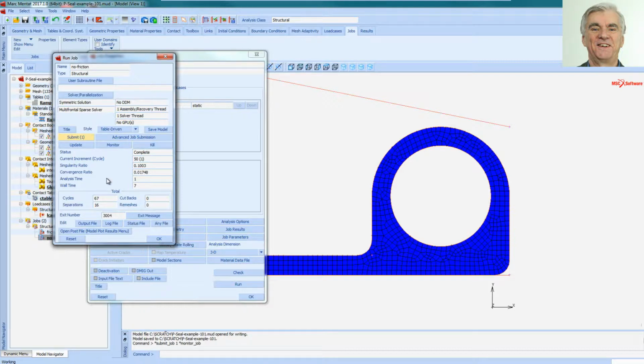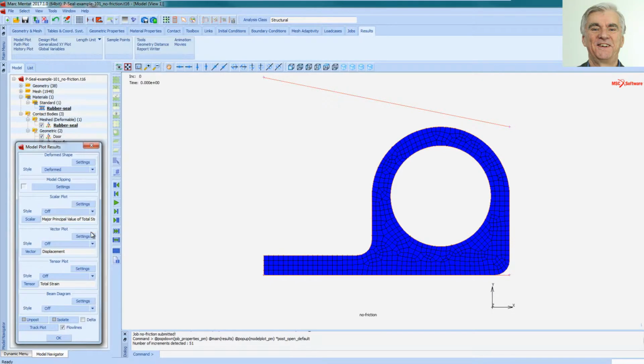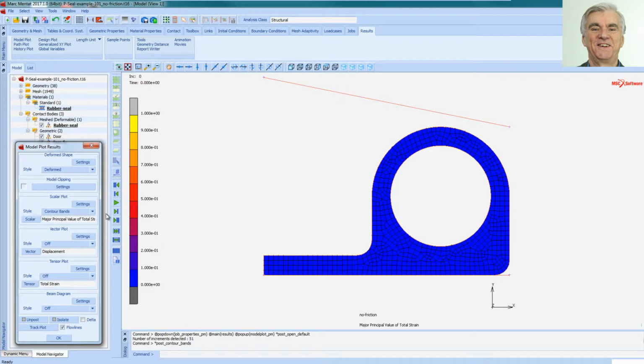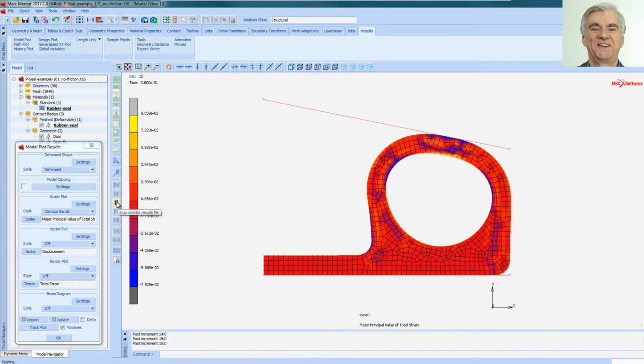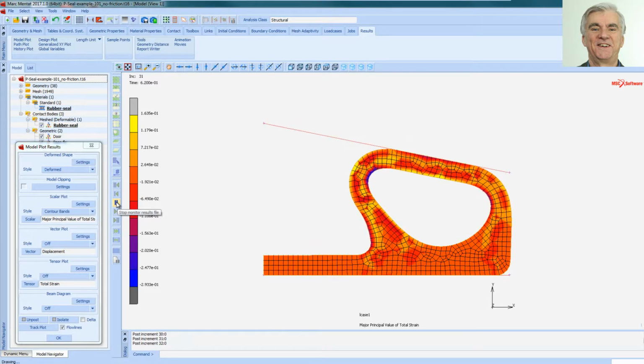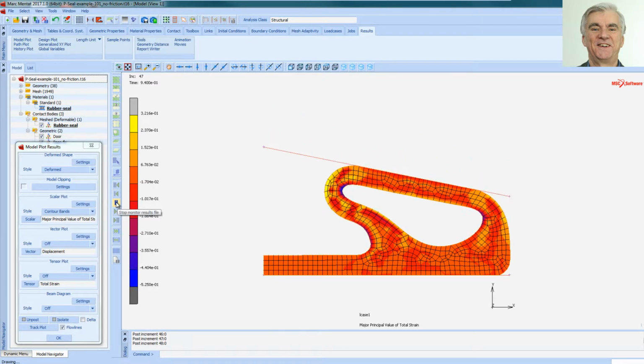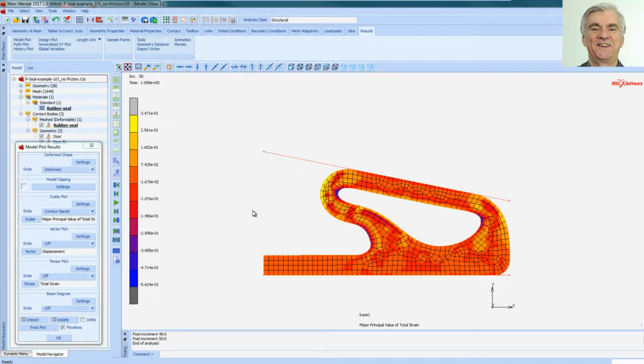which is now writing out the model again. It's running pretty quickly, and it's complete. So this button takes us to the results again. I will click on contour bands to show the strains and press play. So here we are, there's no friction in this model, and you can see that it is deforming further to the left, and that's it. They are the strains with zero friction.